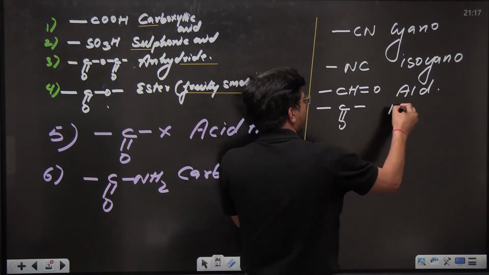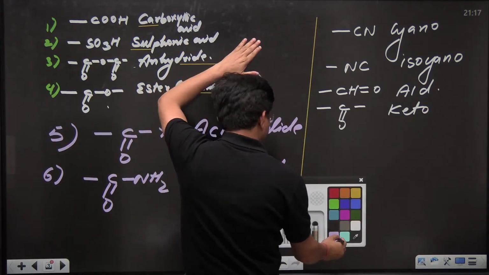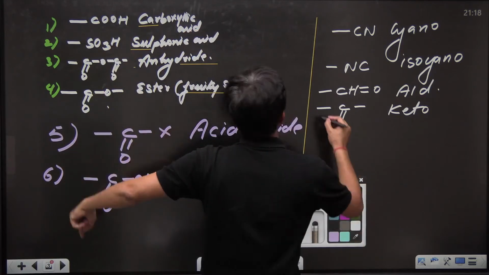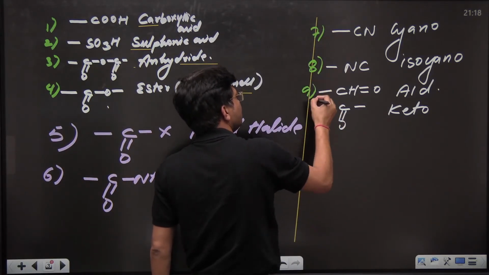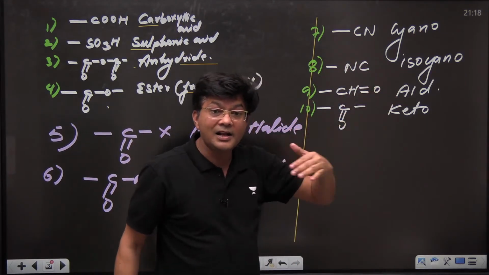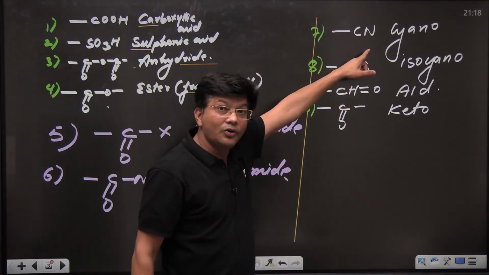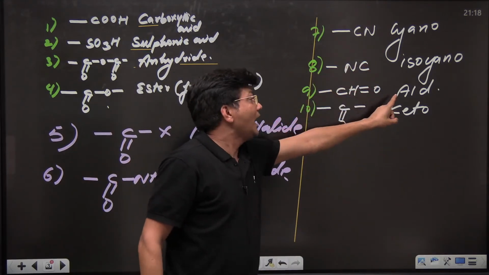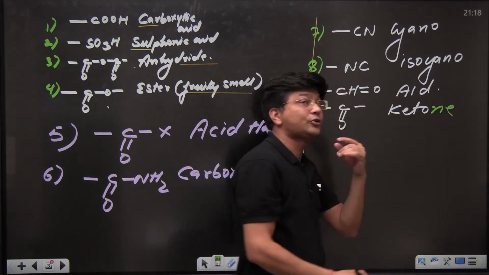What is the numbering for these four? It is like this: six, then seventh, eighth, ninth, tenth. Cyano, aldehyde, ketone. Everyone say cyano, aldehyde, ketone. Tone of ketone.